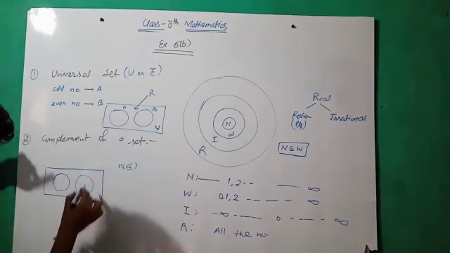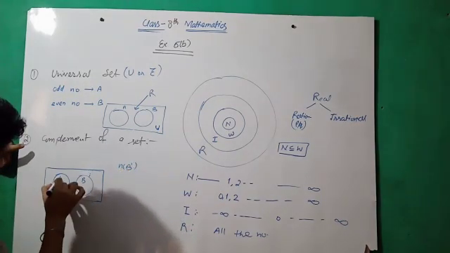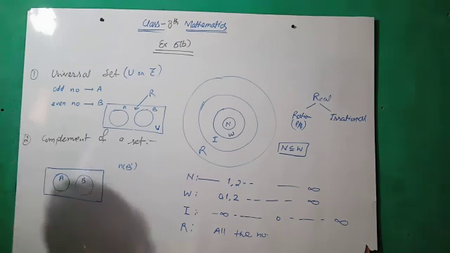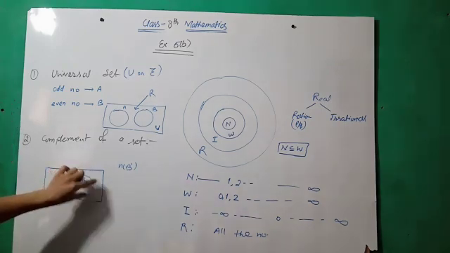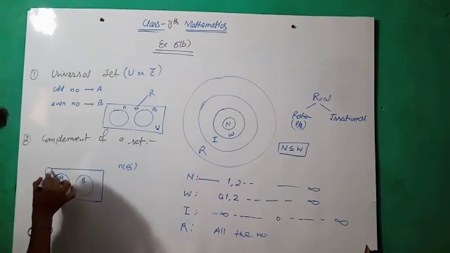This is B, and B dash means all the elements except B.